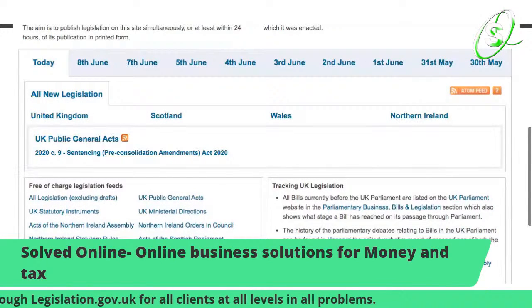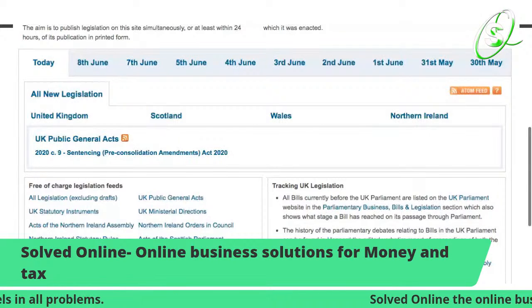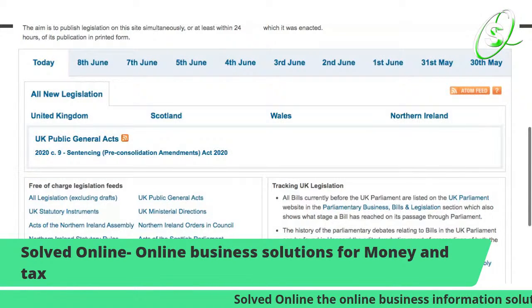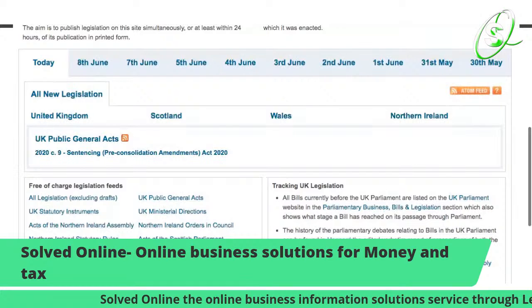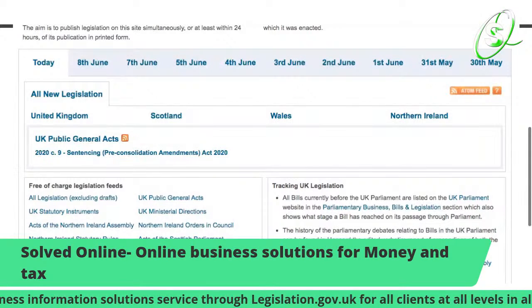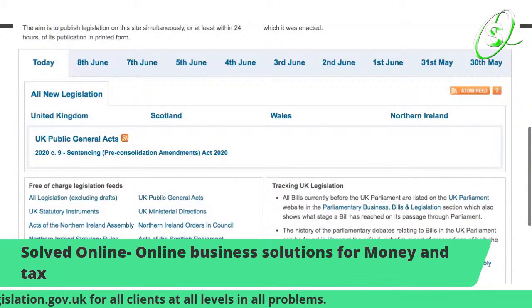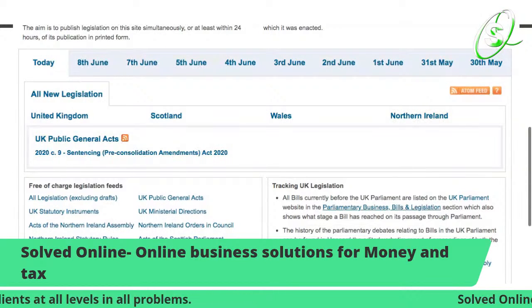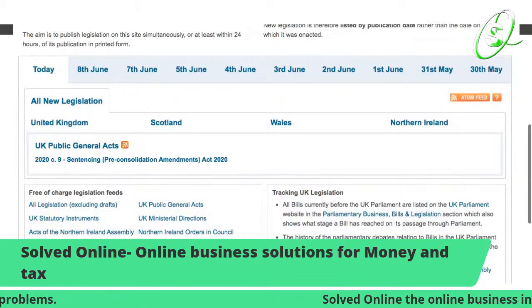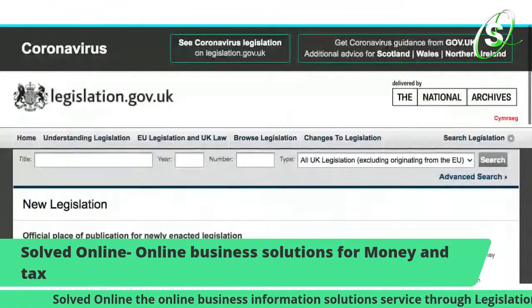So even the prison system, all of business, there's a solution for that. There's so many solutions. It doesn't matter where you are. You could be in the streets. You could be in the big corporate building. Once you're on legislation.gov.uk, there's a solution to move from one end to the other, A to Z, or one to whatever number you need to get to.